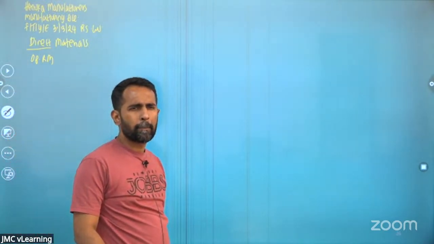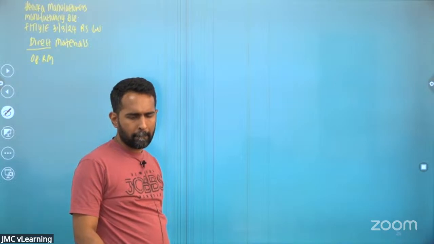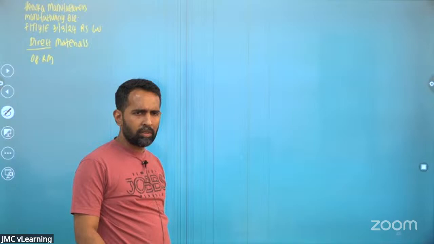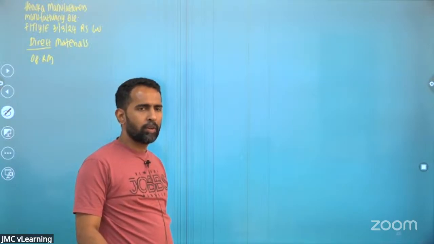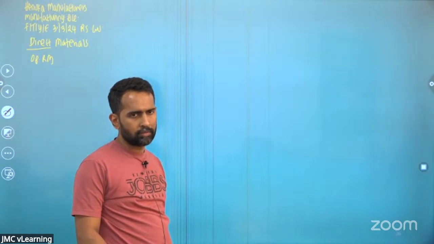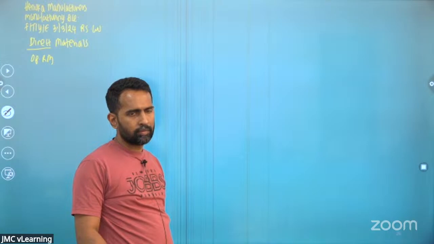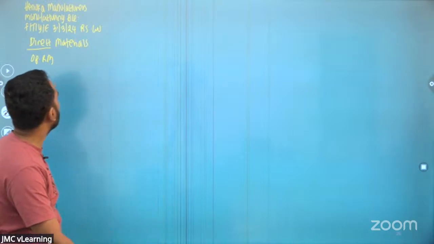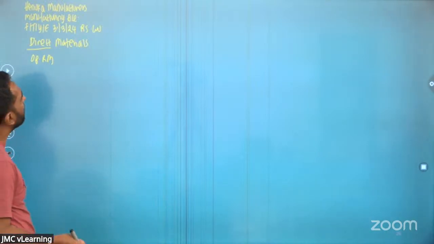Sir, where's the production account present in the e-learning? Production account, that is coming under chapter 4. Chapter 4, second part, that is the last part.